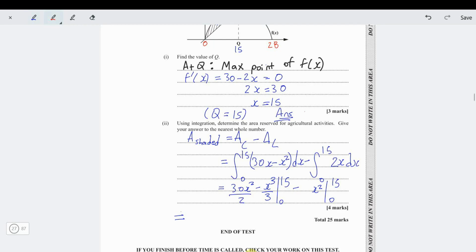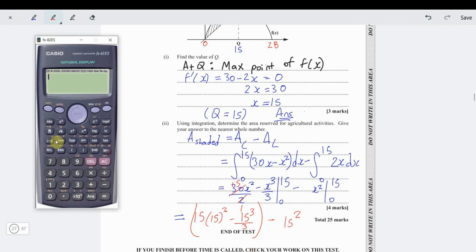So plugging in 15, remember, 2 into 30 is 15. So that's 15 times 15 squared minus 15 cubed over 3, all of this minus, when you plug in 15 here, 15 squared. I'll put that in our calculator. That will give us the area shaded.